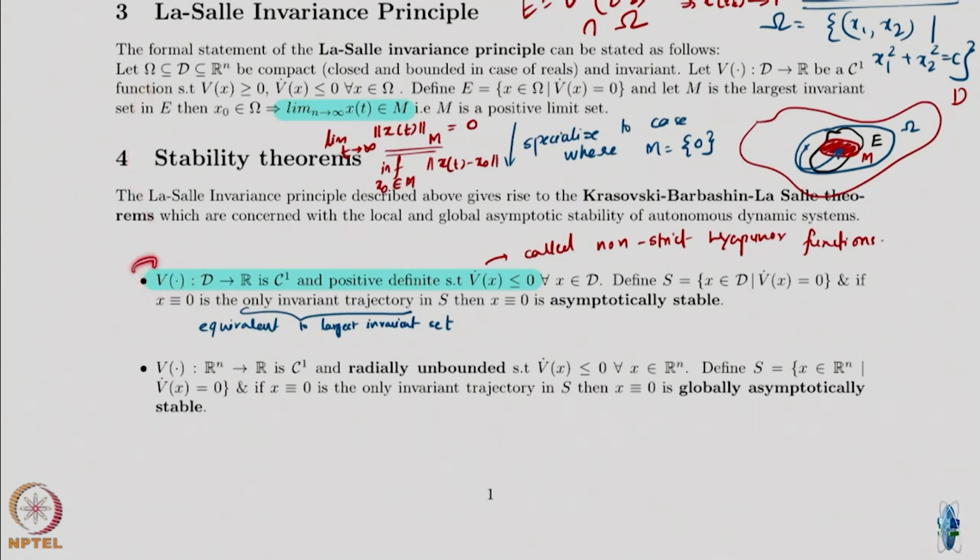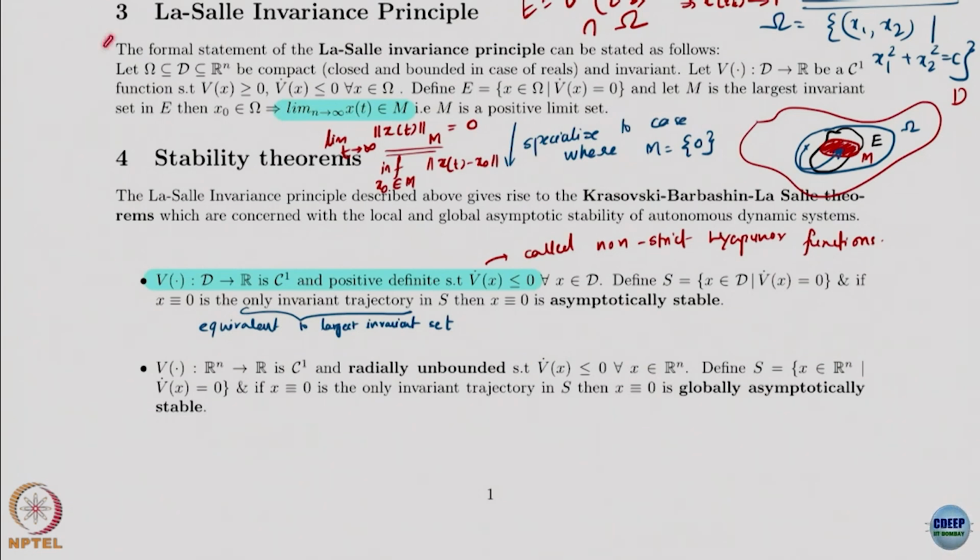So, once this kind of condition is satisfied, and you get here that 0 is the only invariant set, then 0 becomes asymptotically stable. You converge to 0, by this result. The only thing, let us be careful here.